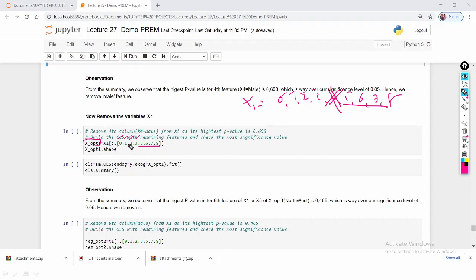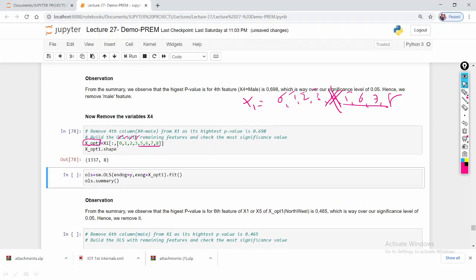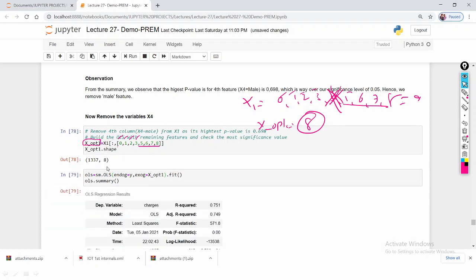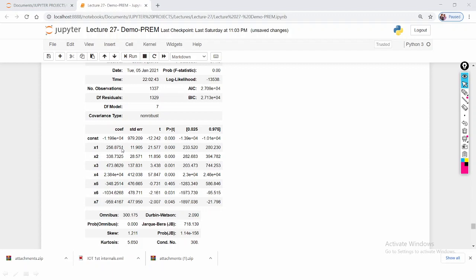as x_opt_1. And what is the shape we are going to observe here? Out of the total 9 features, after removing 1, the shape of x_opt_1 will be 8 features. So now I'm going to build the OLS model. In this model, if you notice here, the highest p value is 0.465, which means the x5 feature. So this feature has to be removed.